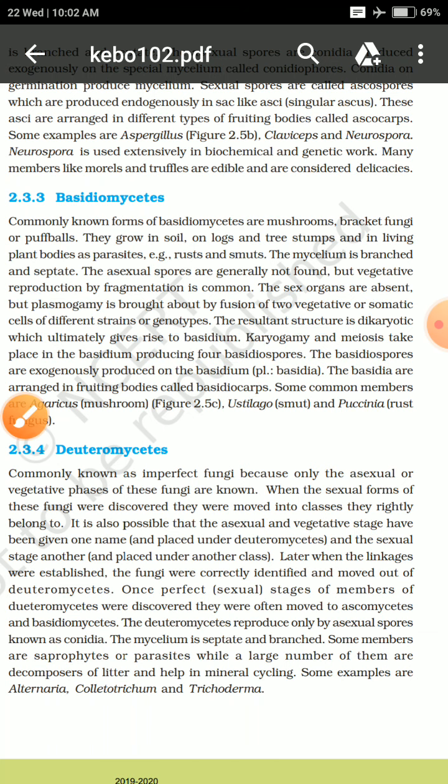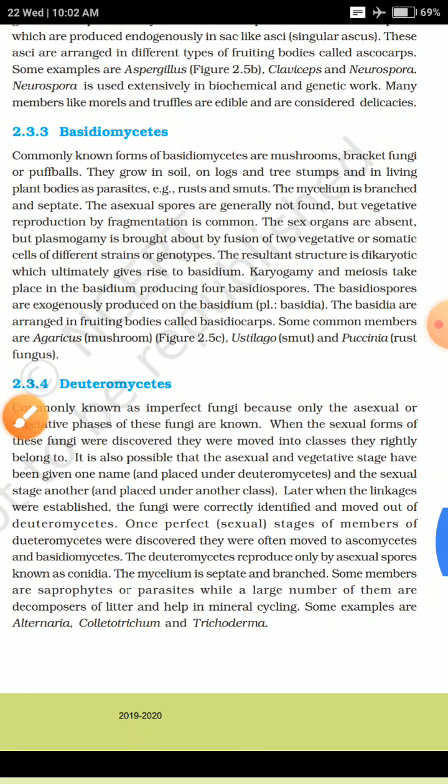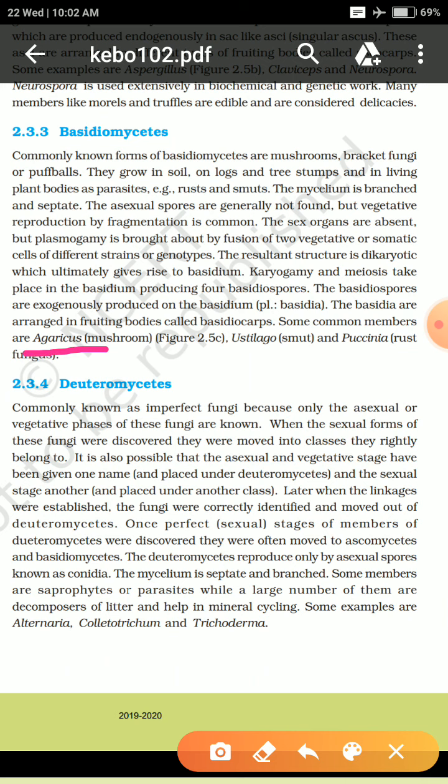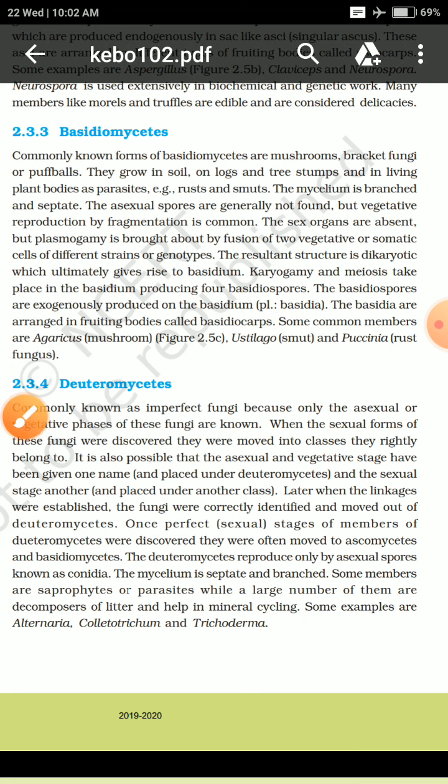Okay, so main examples of this class are Agaricus, which we see as mushroom, Ustilago, smut, Puccinia, rust fungus. I think Ustilago you might have seen, many of you, if you had seen the corn of the maize, then you had seen the Ustilago.